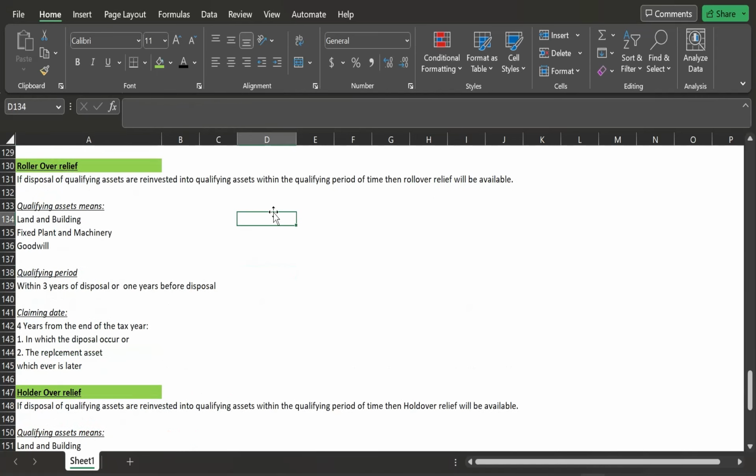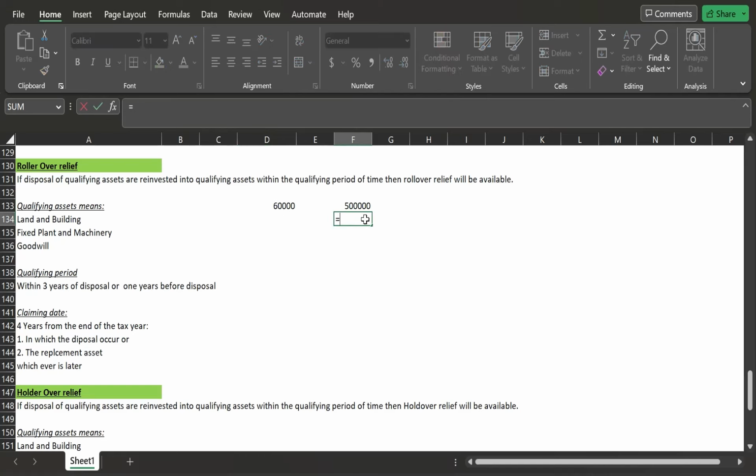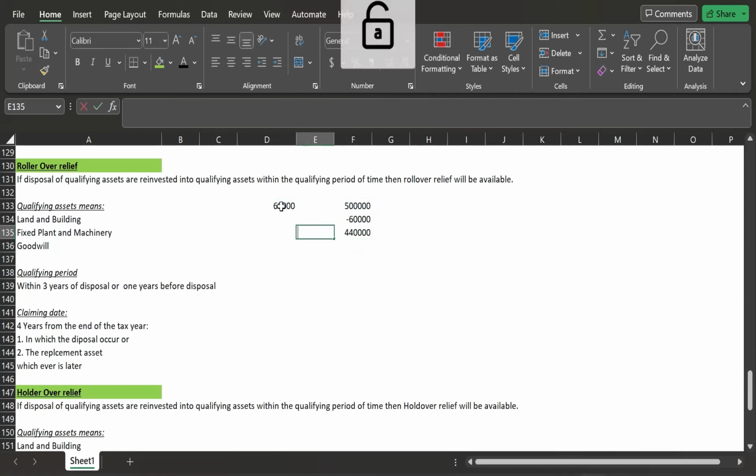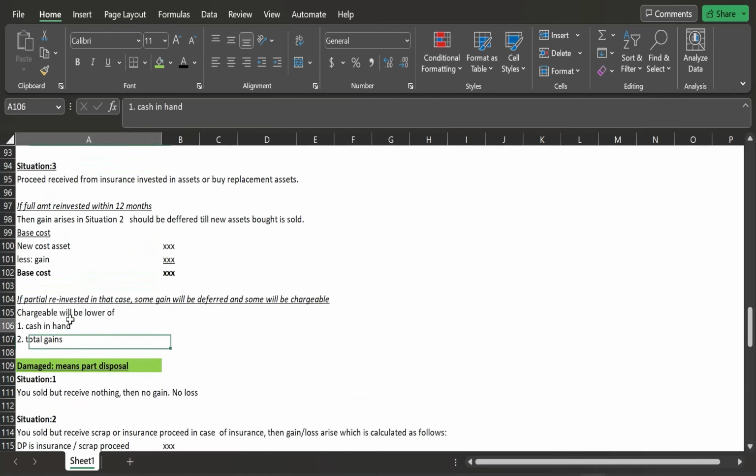Here what was happening, suppose we buy a new asset of 500,000, and the gain which arose on the disposal was 60,000. So if the full amount was reinvested, then this gain was deducted from the cost of the new asset, and the base cost was 440,000, right? I'm just taking an example. So if the full amount was reinvested, in that case the full gain will be deferred, and we need to revise the base cost. And if a partial amount is reinvested, as we discussed above, the gain chargeable will be the lower of cash in hand and the total gain.